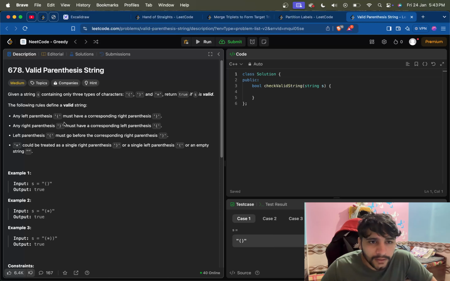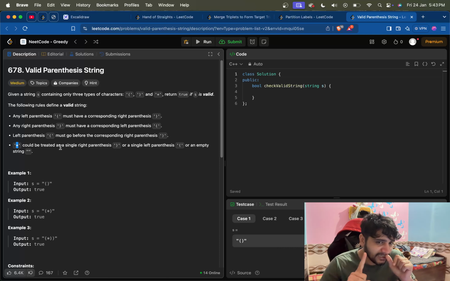The rule for being valid is that for any opening there must be a closing, for any closing there must be an opening, and the left parenthesis must go before the right parenthesis, opening must be before closing. Star can be treated as either an opening bracket or a closing bracket or an empty string. So it can compensate one error. If there is one error in our input, it can compensate that.